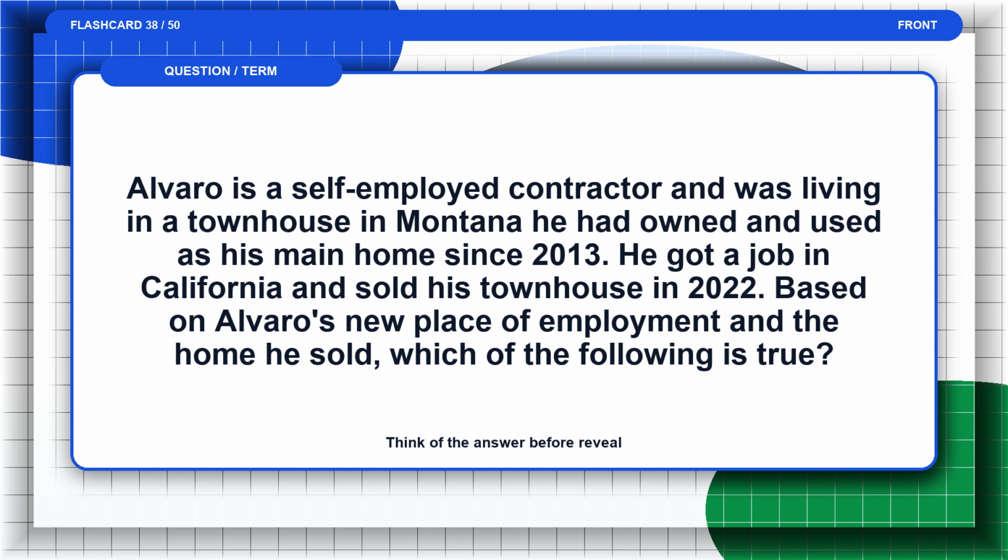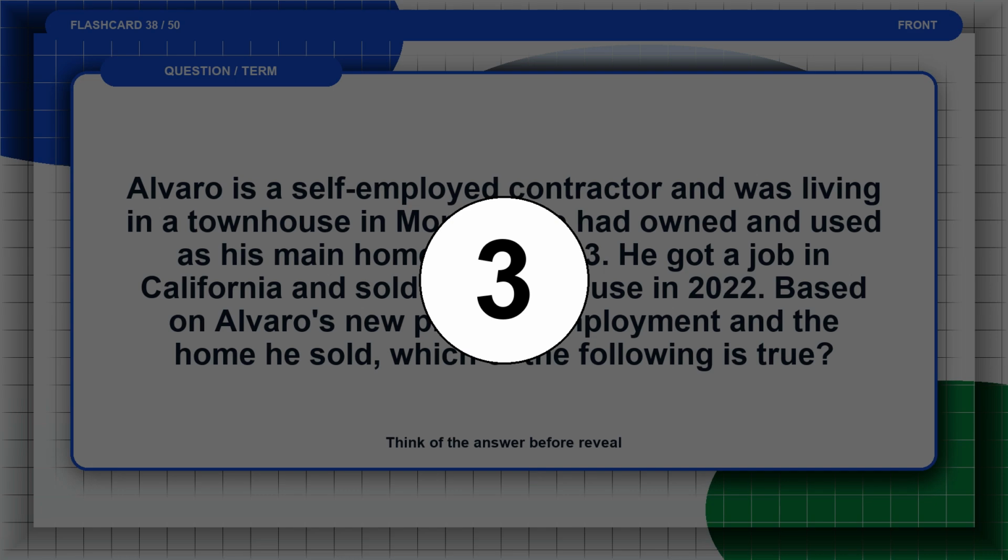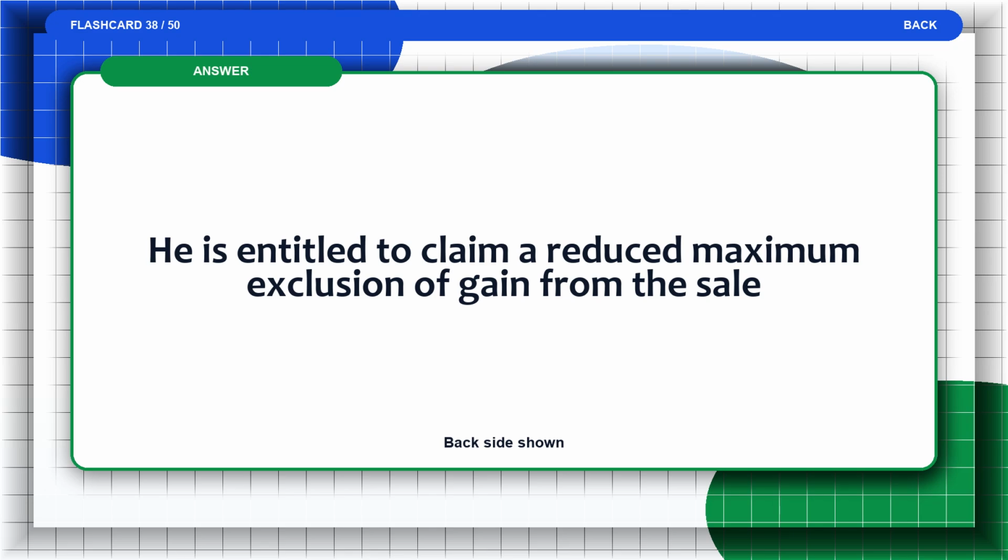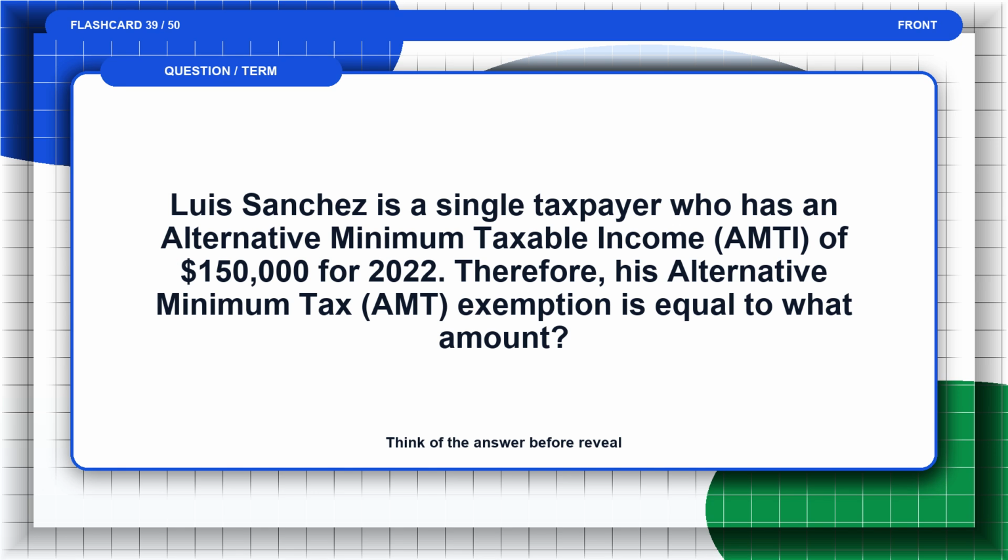Think of the answer before the reveal. The answer is, he is entitled to claim a reduced maximum exclusion of gain from the sale. Flashcard 39. Luis Sanchez is a single taxpayer who has an alternative minimum taxable income AMT of $150,000 for 2022. Therefore, his alternative minimum tax AMT exemption is equal to what amount?